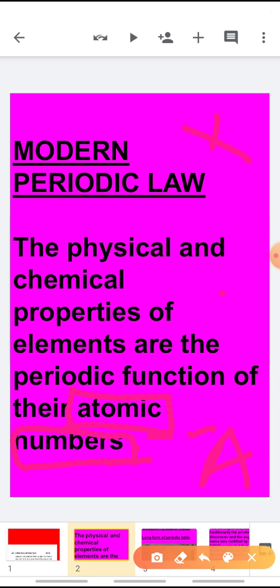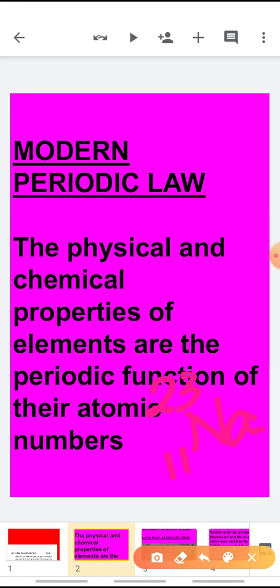Suppose X is an element, the atomic number is shown by Z and is written at the bottom, and the atomic mass is denoted by capital A and is written on the top. For example, take the element sodium, Na. The atomic number 11 is written here, and the atomic mass 23 is written here.